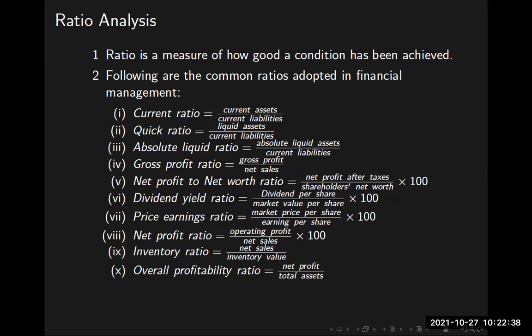Suppose we talk about SBI shares, State Bank of India share. It may be running at 3,000 or 3,500 per share, and they may be offering about 35 or 40 rupees per annum per share as dividend. Then, if you get 40 rupees out of 4,000 rupees, what is the percentage you get?